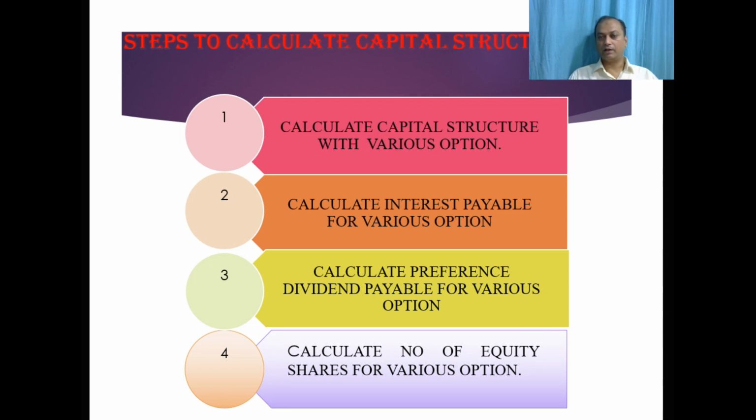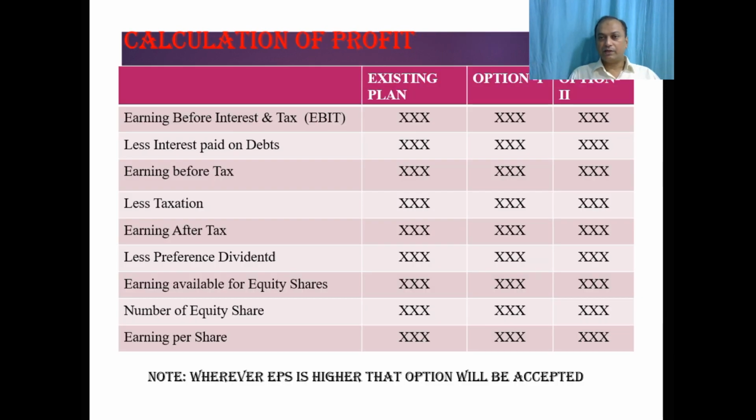That is, in option 1 we may have 50 lakh shares, in option 2 it may increase to 60 lakh shares. And once we are through with the working part, we will go with the calculation of profit. This is a master plan, this is a master format. On the basis of this plan, the company can take a decision on which option should be opted.